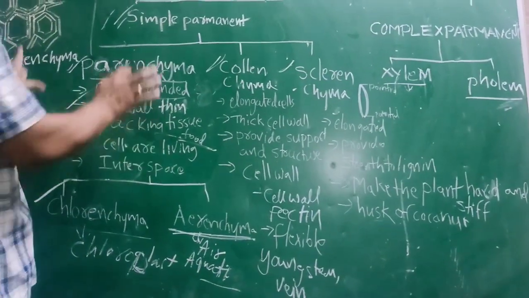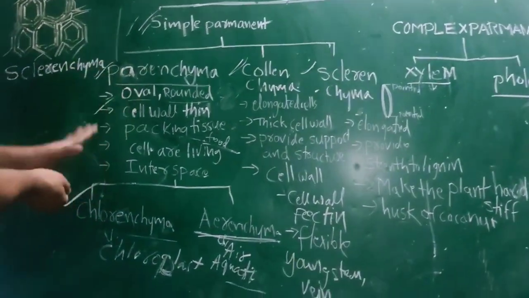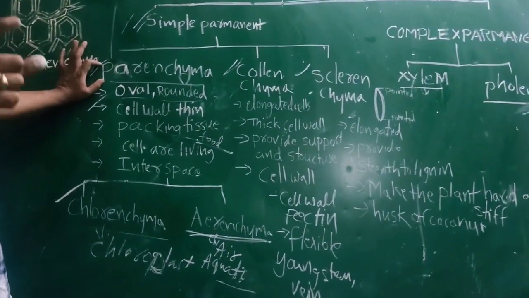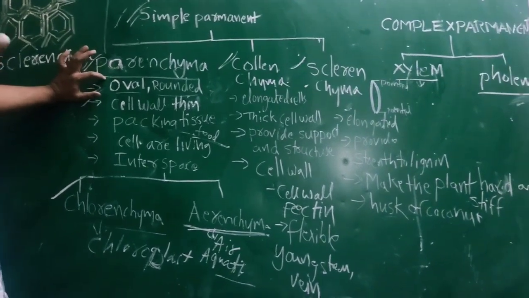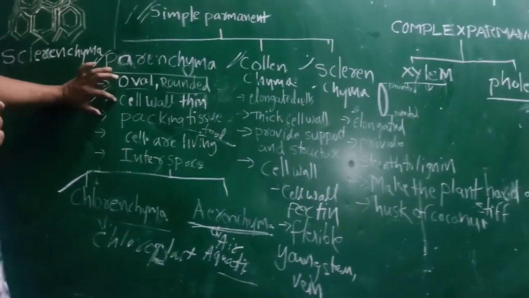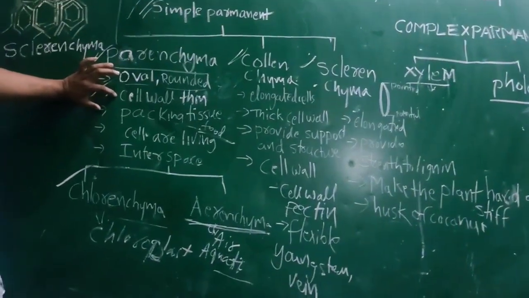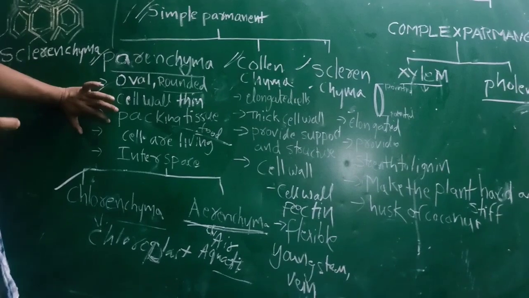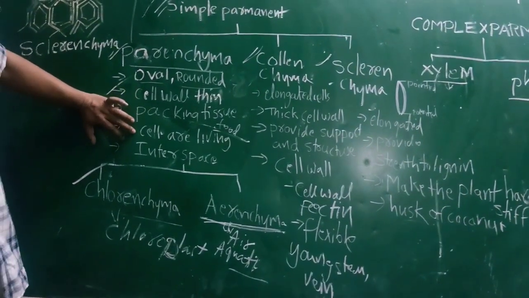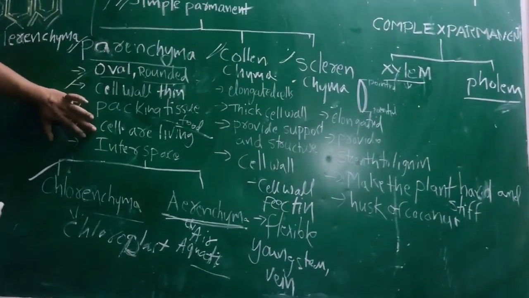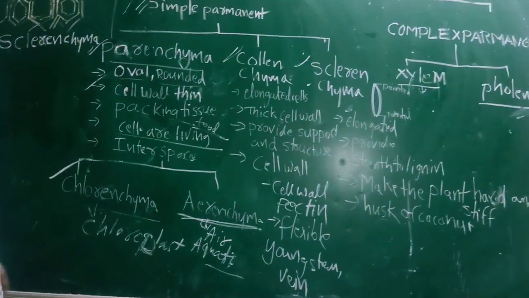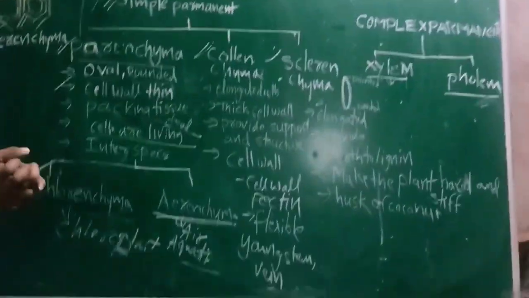This is the information about parenchyma. What is parenchyma? Parenchyma is a simple permanent tissue. Oval shaped, round like cells are there, with large intercellular spaces between the cells. These are storage tissue or packing tissues we can call. The cell wall is very thin. One more important point: these cells are living cells. Remember, parenchyma cells are living cells.